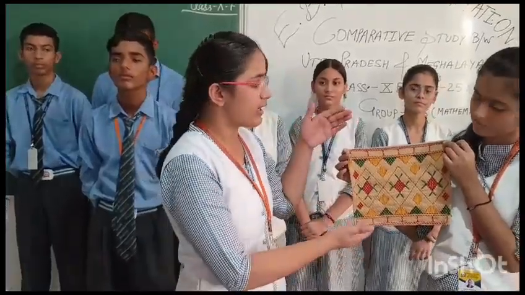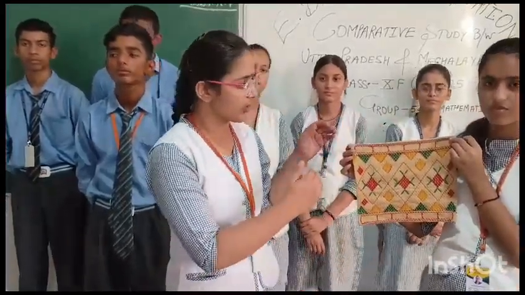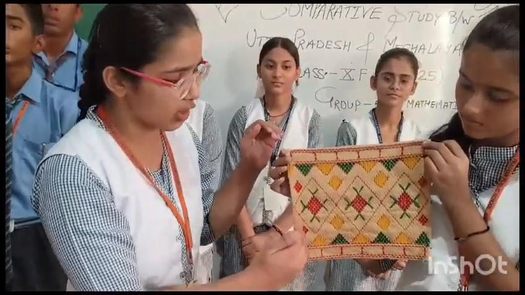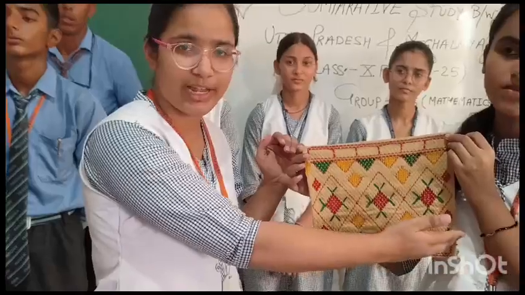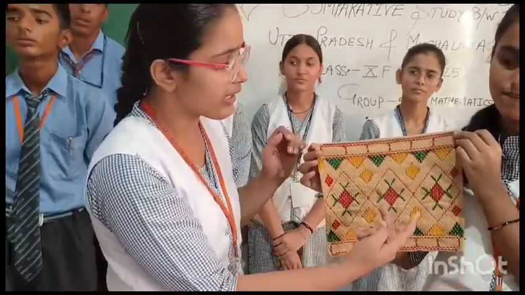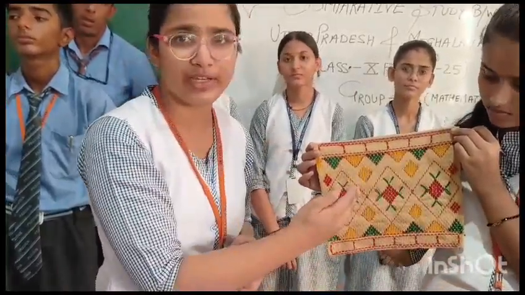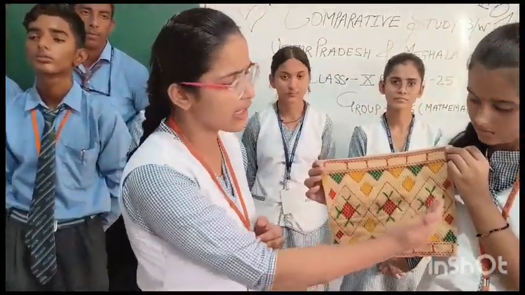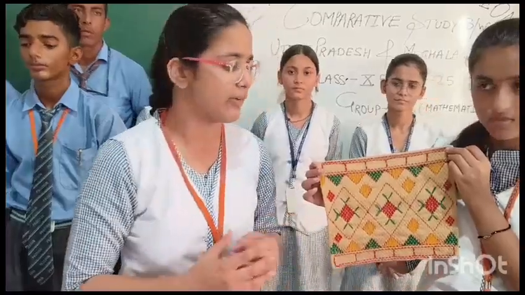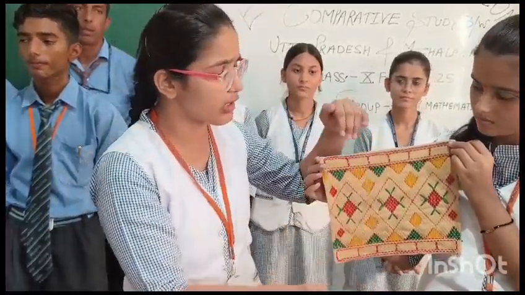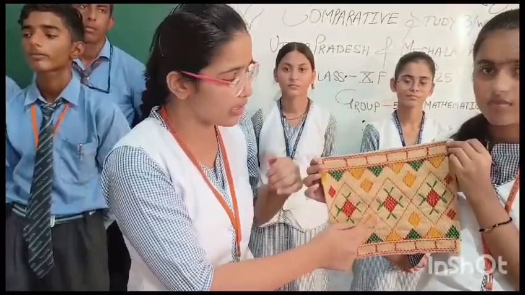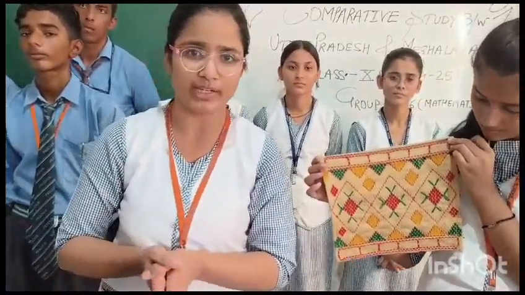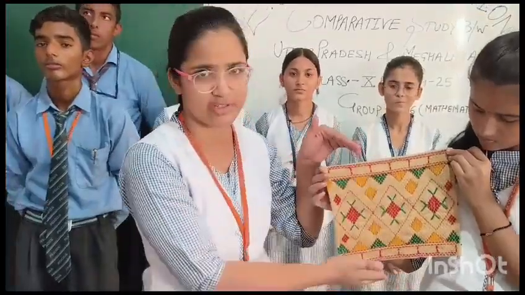Here we can see the weaving work of Meghalaya. On these borders we can see the rectangles are similar to each other and all the 13 triangles are similar as well as congruent to each other. Here are 4 yellow rhombus. We can easily see they are congruent and similar to each other, and the red ones are also congruent and similar to each other. But here the red ones are not congruent to the yellow ones. The yellow ones are only similar to the red ones. And here we can also use the mathematical concept of parallel lines on the borders.